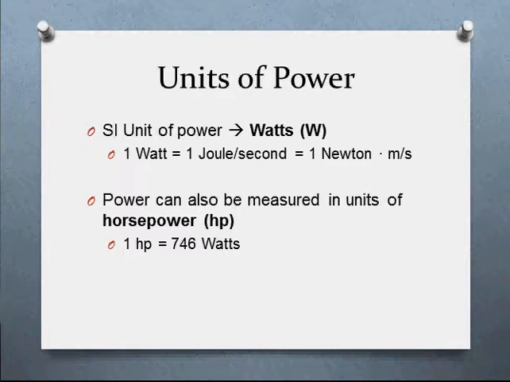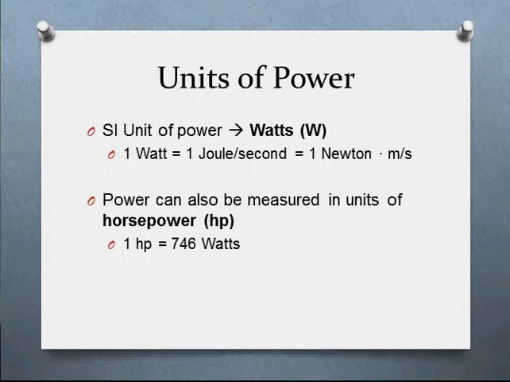Now, there are other units of power we can run into, and the most common one, you can see there, is horsepower. And this is, of course, the unit we use a lot in this country, since we're completely different from everyone else. Horsepower, the relationship is 1 horsepower is equal to 746 watts. So when an engine is rated at 40 horsepower, you can do the conversion to get it into watts if need be.